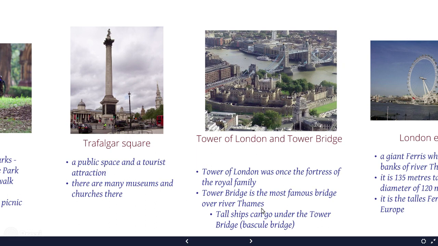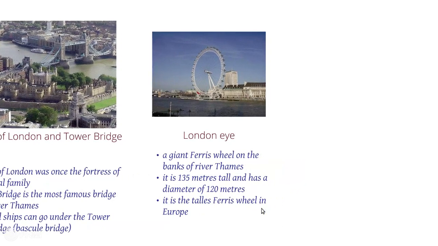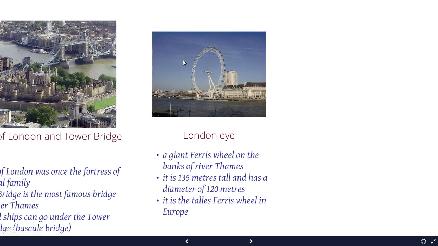Yes? Good. London Eye. Here, this is a ferris wheel on the banks of the River Thames. So here is the River Thames. And here, when you are here, you can see the Big Ben. It's on the opposite side of the London Eye. So people go there.